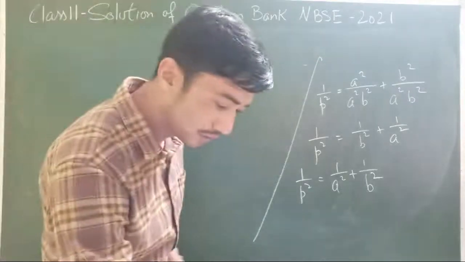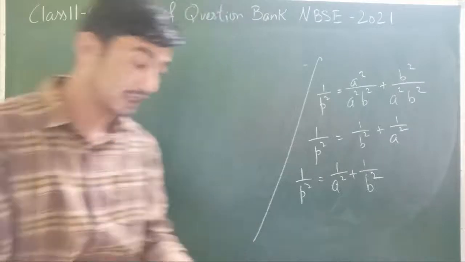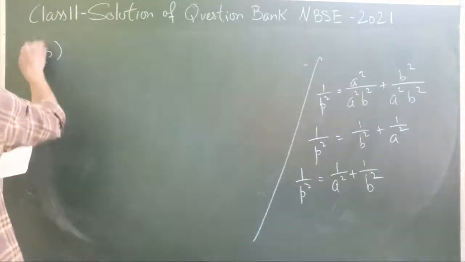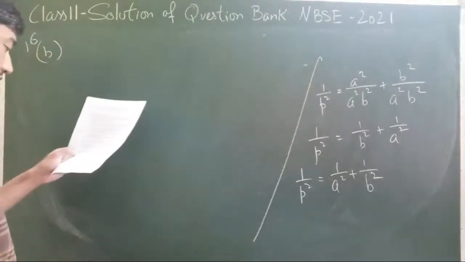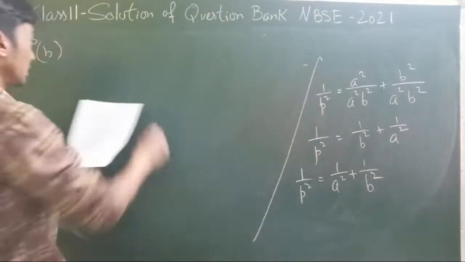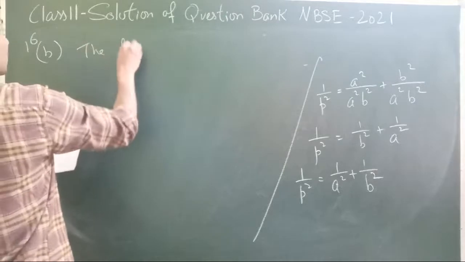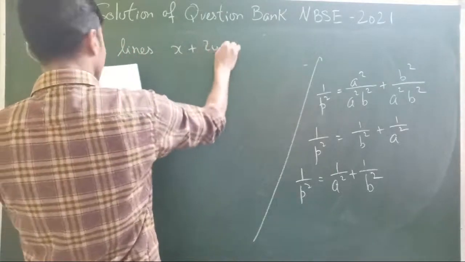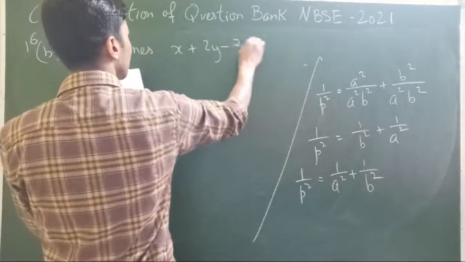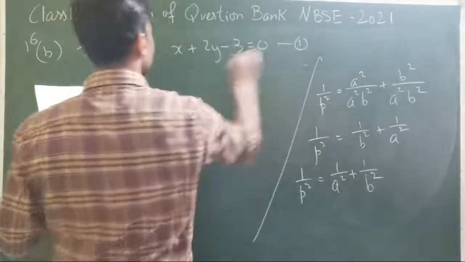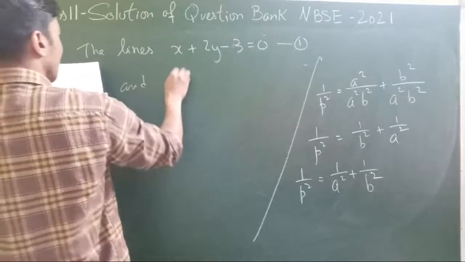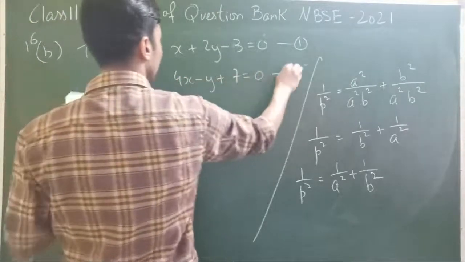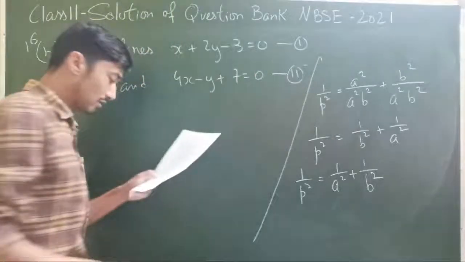Alright, let's move to the next question, number B. Find the equation of the line through the intersection of the lines x plus 2y minus 3 equal to 0 and 4x minus y plus 7 is equal to 0. Okay, these are our two lines.